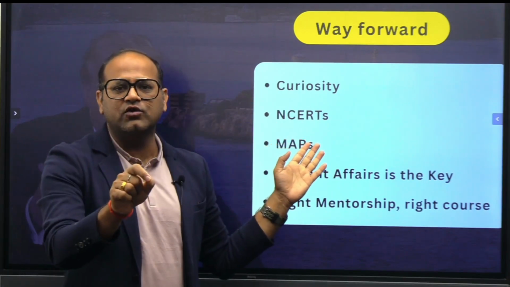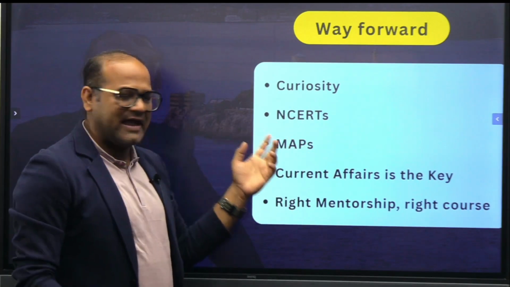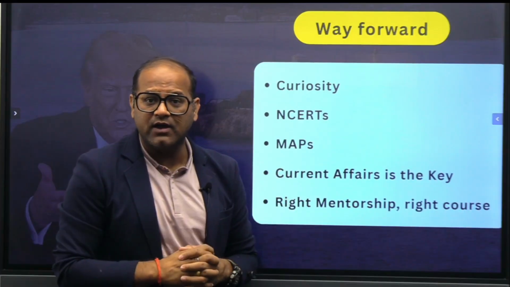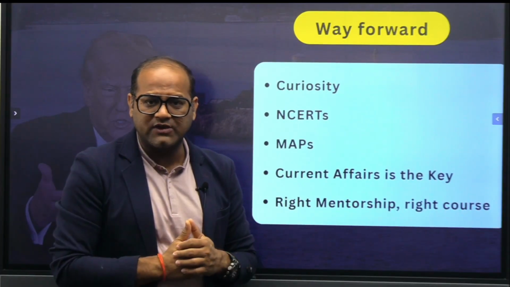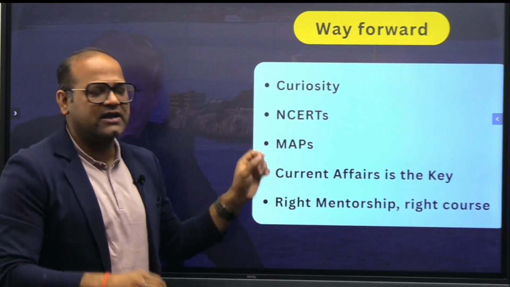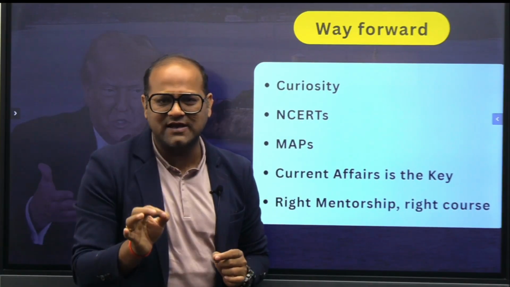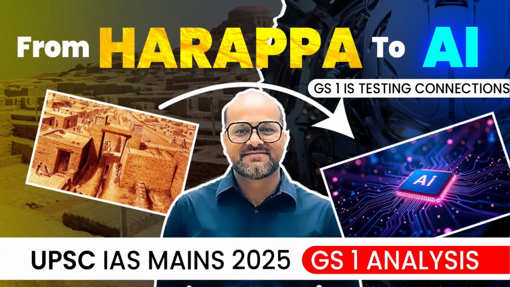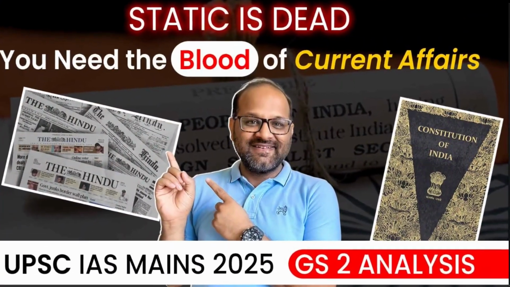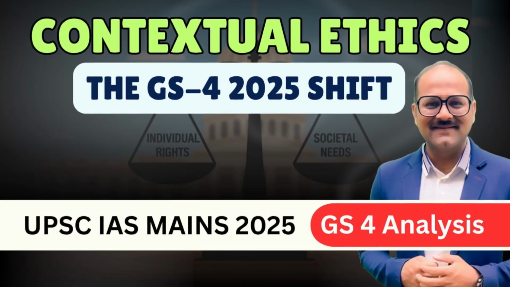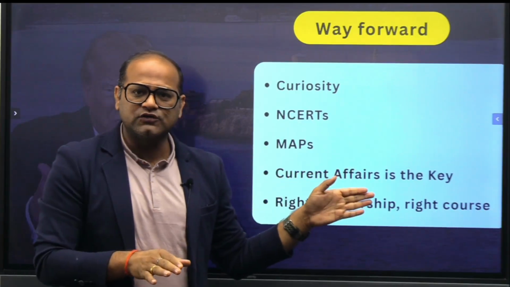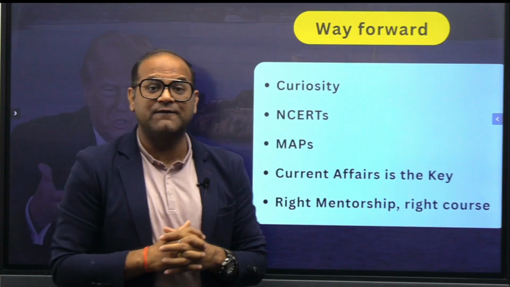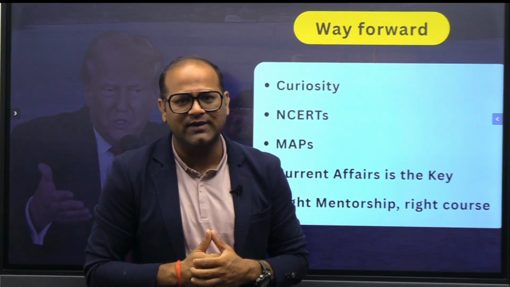So you have to work on your curiosity. You have to develop this inquisitive mind. NCERTs, अपनी history, maps, locations, ये भी इससे पता चलता है that we should be aware and we should develop curiosity for the map based locations as well. हमारे historical touch भी होना चाहिए, and current affairs is the key. This I am not highlighting for the first time. I have highlighted many times. Current affairs is the key for prelims, for mains. If you have seen my analysis video of the recently held mains exam GS paper, you will find that current affairs was the key. So similarly for prelims also, current affairs is the key. Almost 40 to 45 questions are current affairs directly, and indirect questions और भी होते हैं.